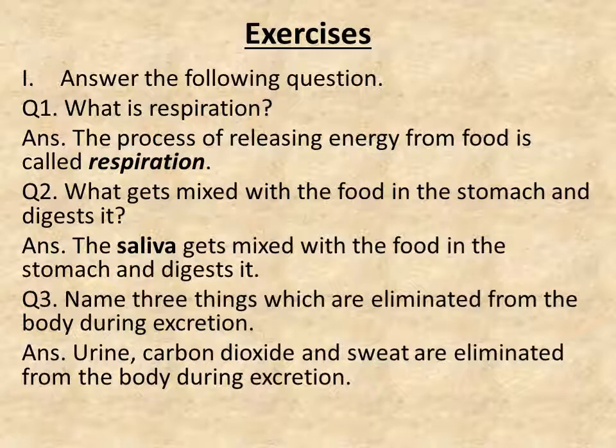Question number 3. Name 3 things which are eliminated from the body during excretion. We have just learned in the lesson. The answer is urine, carbon dioxide and sweat are eliminated. Eliminated means removed from the body during excretion.